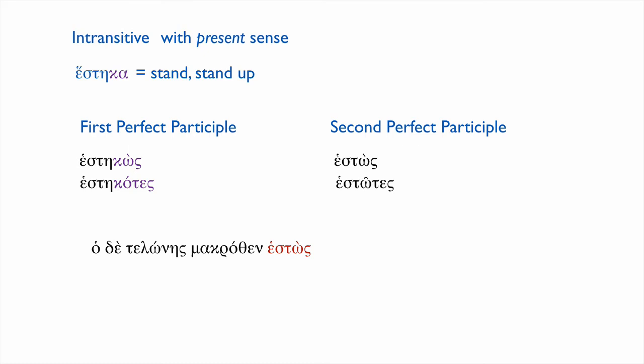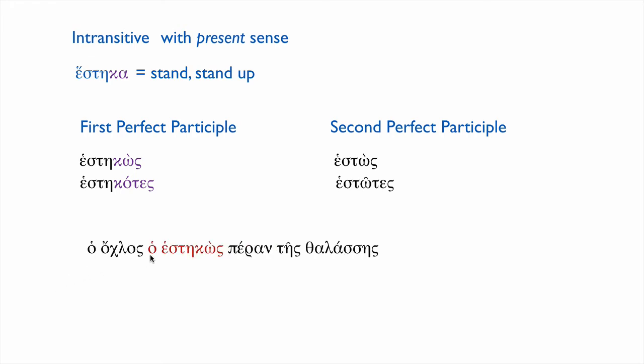Ho de telones makrothen hestos. Telones is a tax gatherer. Makrothen, you can see makros, far. The tax gatherer stands far away. Hestos, he is standing. This is our second perfect participle. It's masculine, it's singular, it agrees with telones, it's nominative. Let's give another example.